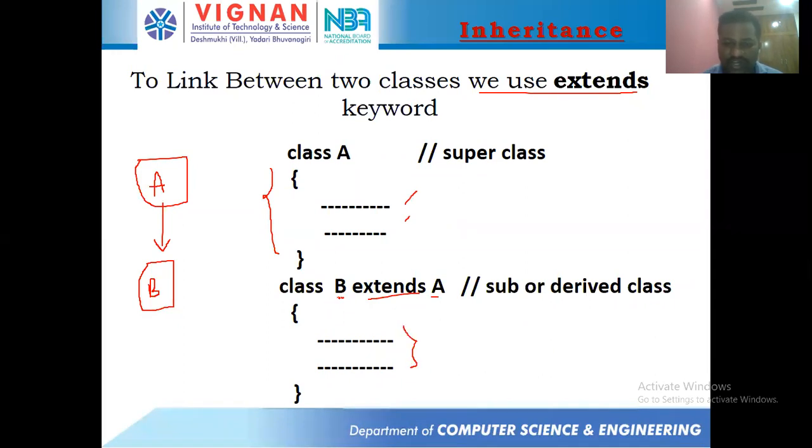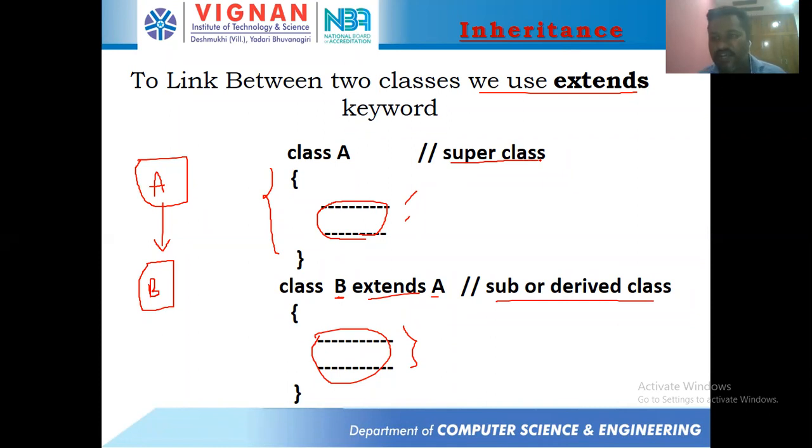If I create an object of class B, I can access the members of class B as well as the members of class A. Class B can be called a subclass, derived class, or child class, and class A can be called a superclass or parent class.